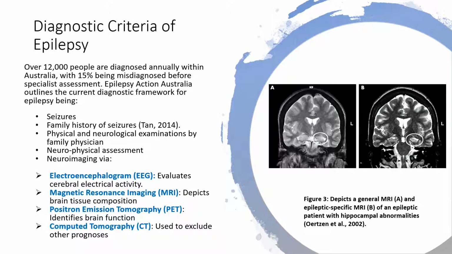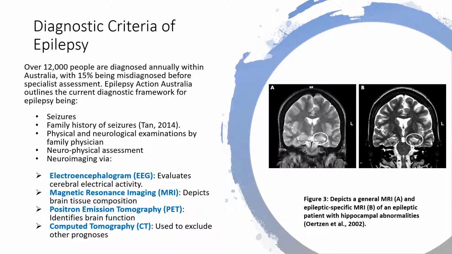There is a significant proportion of the Australian population that requires annual epilepsy diagnosis. A specialist organisation outlines current epileptic diagnostic criteria as provoked or unprovoked seizures, with a classification of which can lead to the differentiation of the patient's epileptic syndrome. Another crucial factor to note is family history of seizures, as epilepsy has yet to be definitively linked with inheritance. Albeit the most significant tests involve neuroimaging, as they depict alterations in brain tissue composition, arrangement, and activity, and allow for better differentiation of epileptic syndrome.